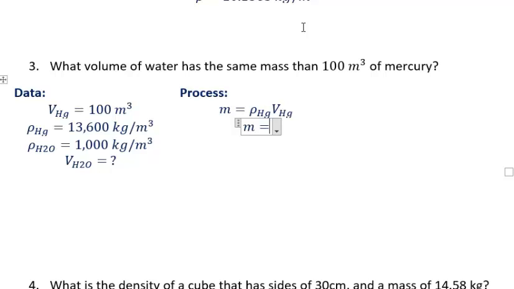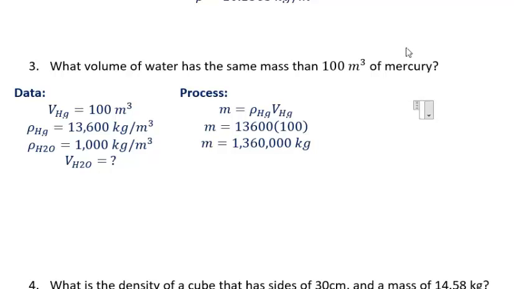That's how I'm going to find the mass. So mass is going to be 13,600 times 100. If I multiply those numbers, the answer will be mass equals 1,360,000 kilograms. That is the mass. Now, what am I going to do with that mass? I'm going to use it to find the volume. Remember, the exercise is asking me to find the volume of water. So I need to use the formula to find volume.